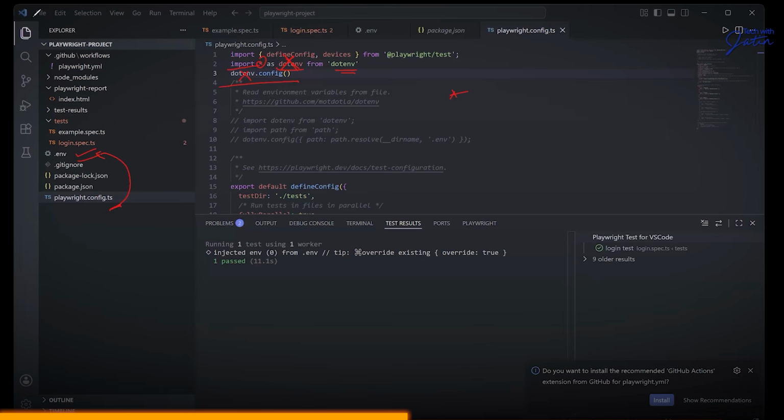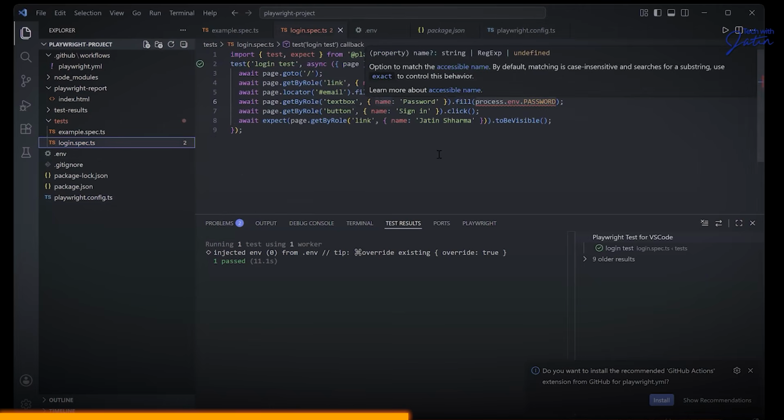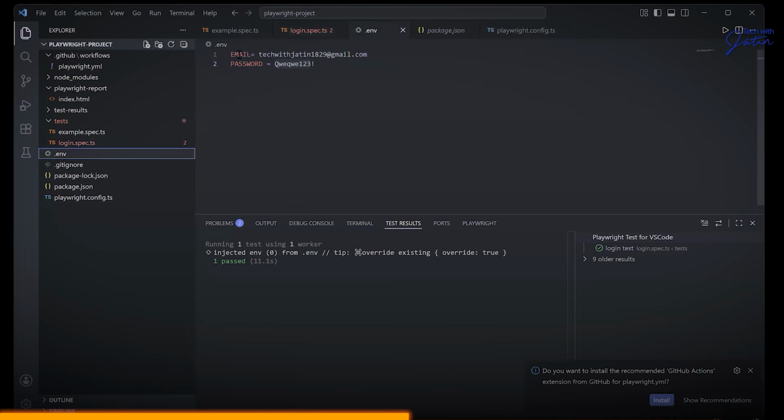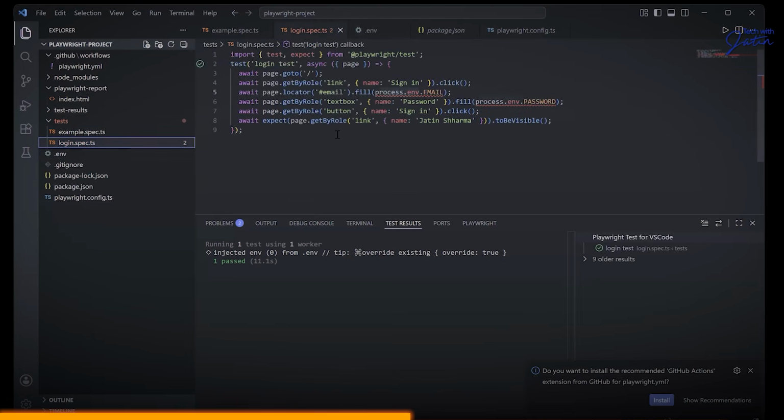Whenever you need to access this env file data, you just need to say process.env. The moment I say process.env, we are talking about this chap. Over here, I'm trying to access the email property or the email key. It is going to give me that particular value. If I say process.env.password, it's going to give me that particular credential. And it is going to use this particular file. I hope this part makes sense.